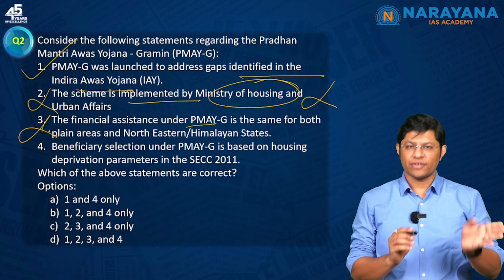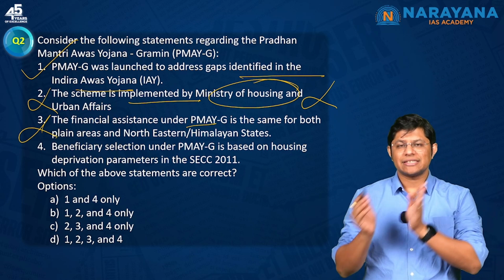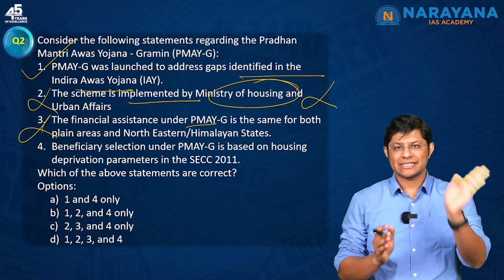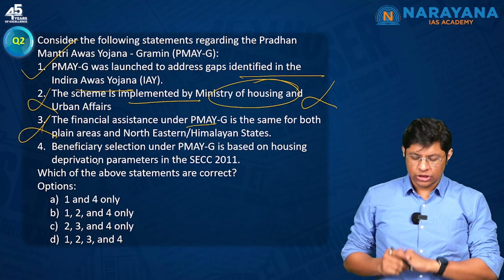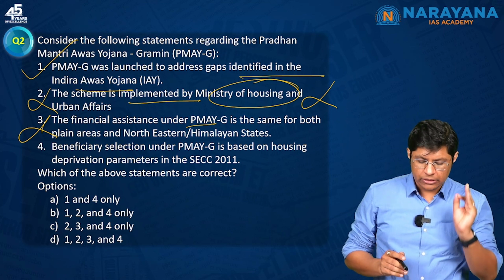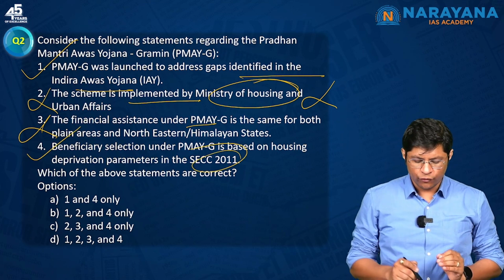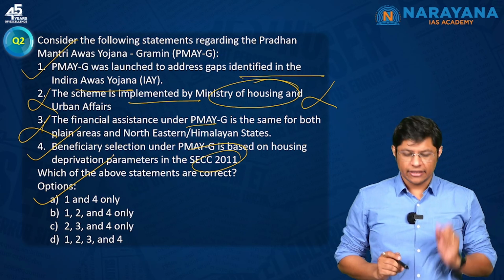This is incorrect. The financial assistance under the Pradhan Mantri Awaas is the same for both plain areas and northeastern areas. No, it is different. For northeastern, it is 90:10. For plain, 60:40. Beneficiaries selected under the Yojana is based on housing deprivation parameters. Yes, so 1 and 4 has to be the correct answer. Option A is the correct answer.